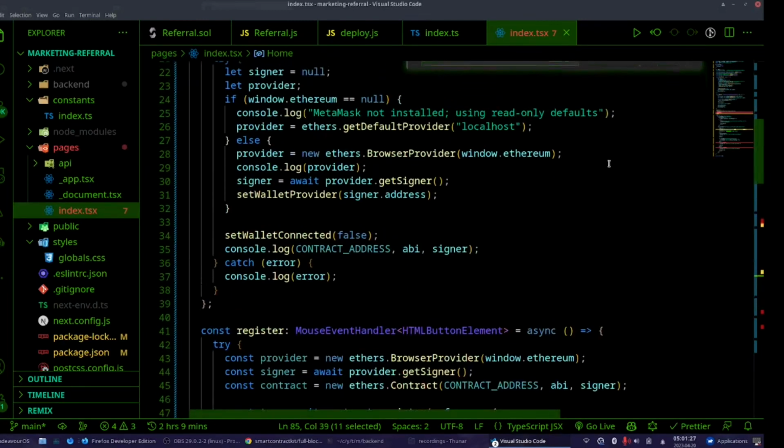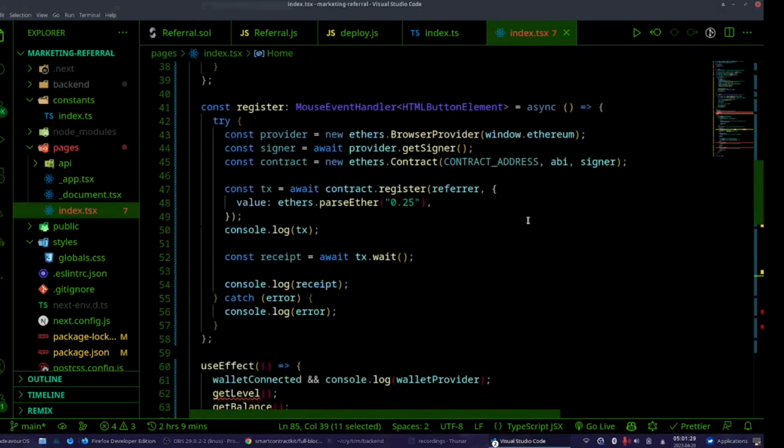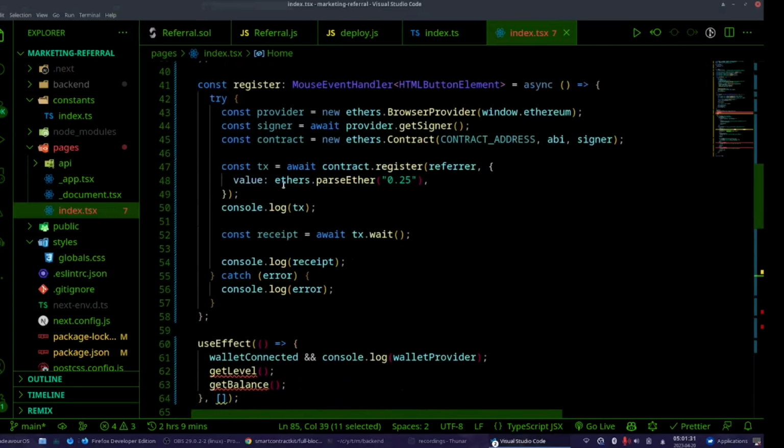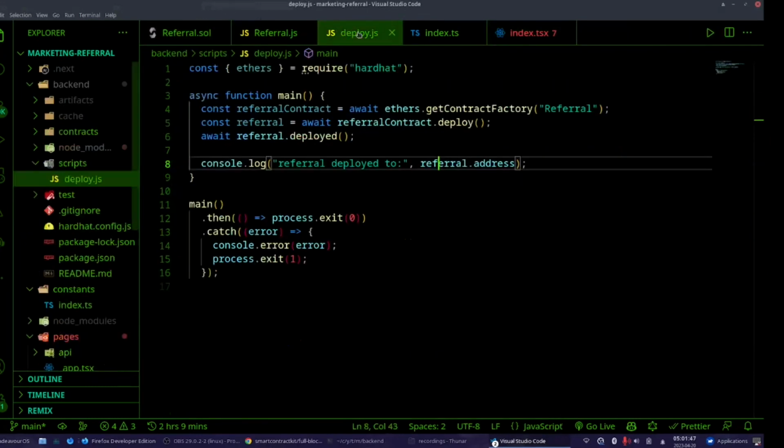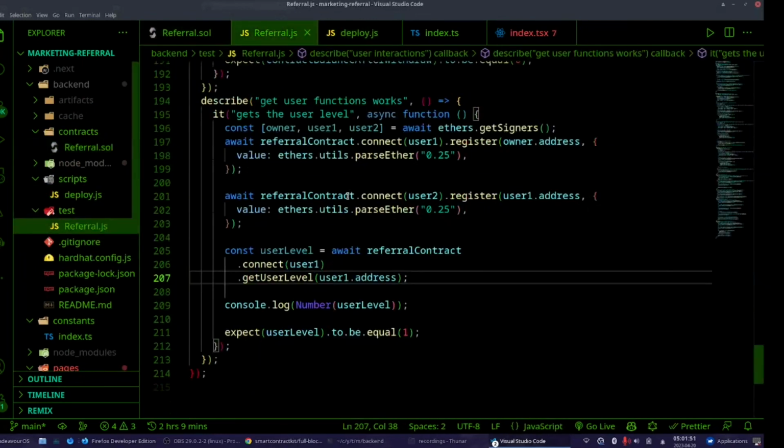So where are we? So we are passing that address, and we are paying the required amount of value. Again, we did this in testing, it's the same thing. We just differ from Hardhat, I guess. I'm going to show something.